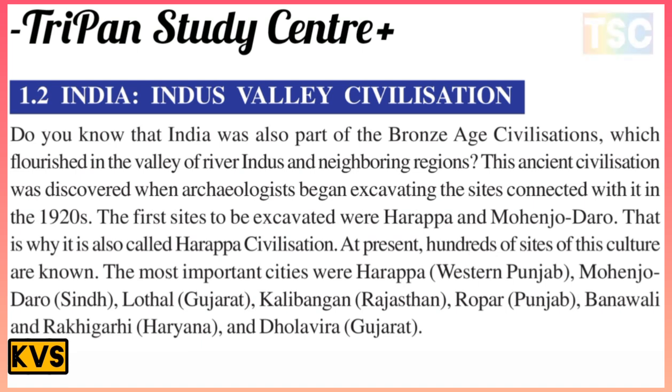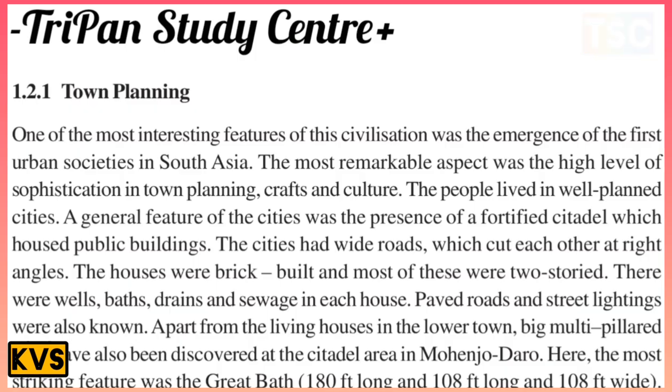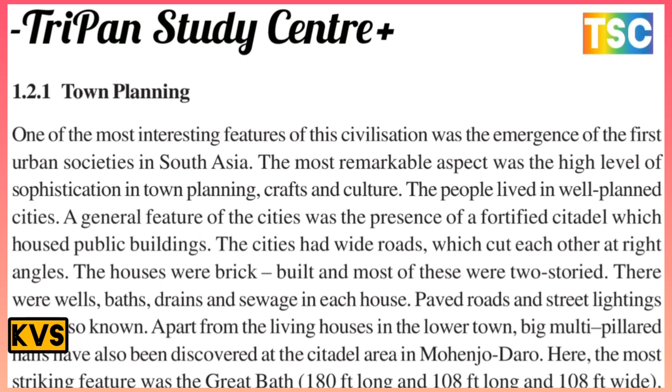There in Sanhi, there is a most important site, the founder. That's important here. First of all, see here the town planning of the Harappa civilization. One of the most interesting features of this civilization was the emergence of the first urban society in South Asia. The most remarkable aspect was the high level of sophistication in the town planning.